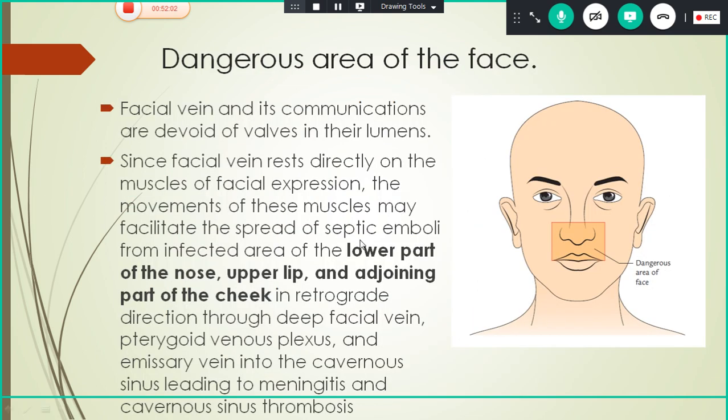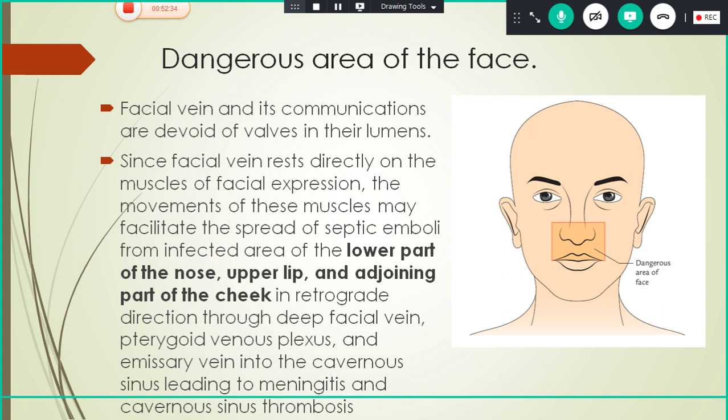Okay. So now come to the applied anatomy related to the face. That is the dangerous area of the face, which is very important. So as I already said, the facial vein and its communications are devoid of valves in the lumen. So it has communication with the deep facial vein, and through it communicates with the cavernous sinus. Since you have the muscles of facial expression, usually the superficial fascia has muscles, and even the blood vessels are present in the superficial. If the muscle moves, the vein also will move.